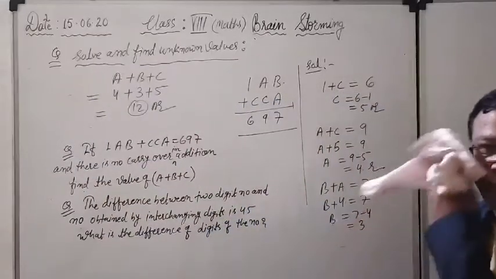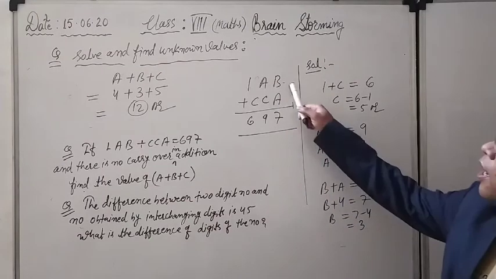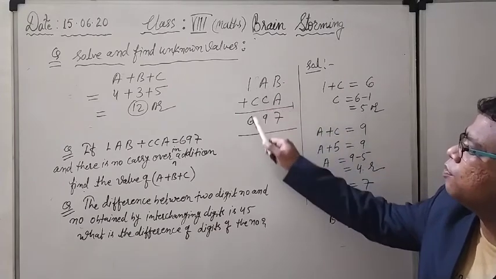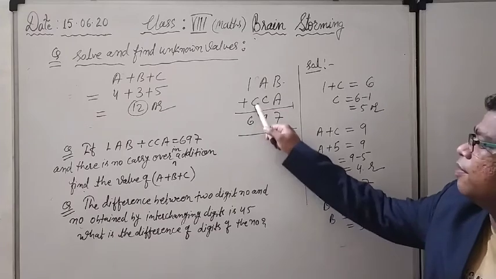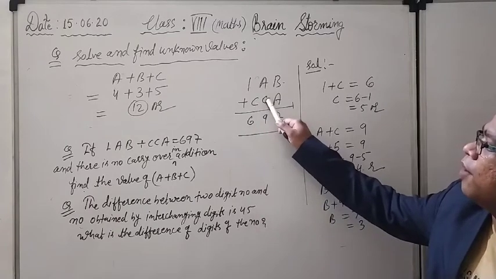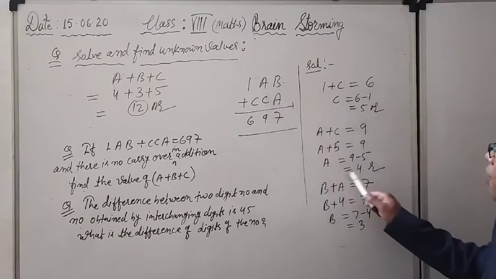Look here again. Is that clear? There is no carry formation, so nothing. Here I can't do anything. I have to start from here. C plus 1 will give me 6. Definitely the value of C could be 5. And if C is 5, what should I add to it so that it will give me 9? A. So definitely the value of A will be 4.